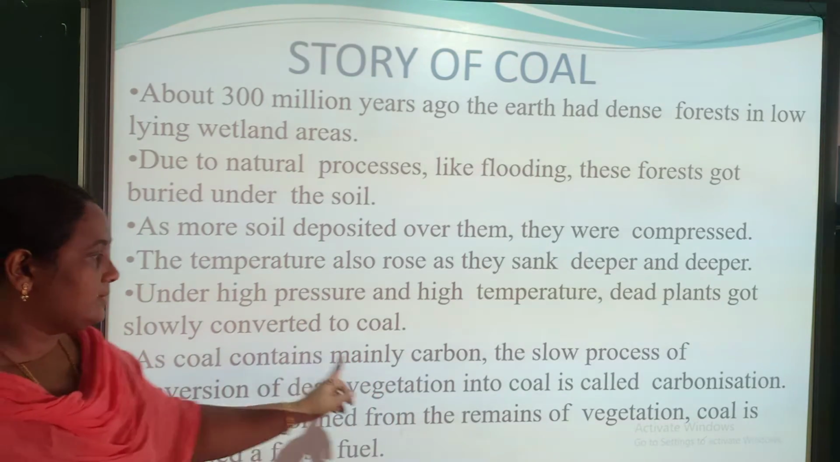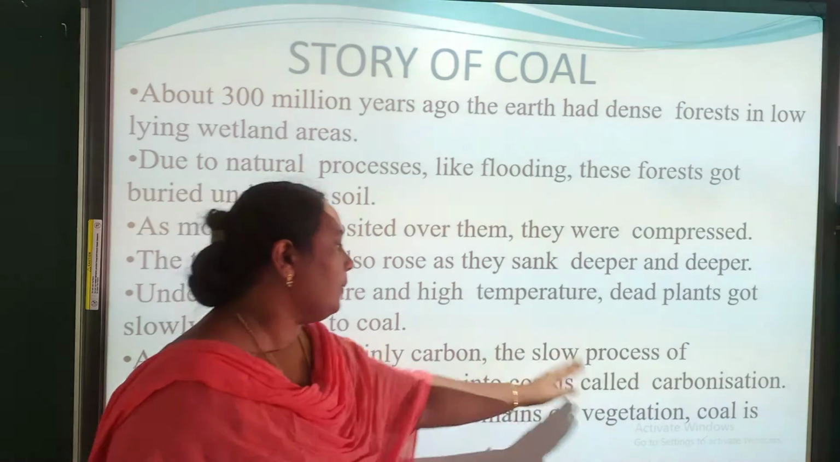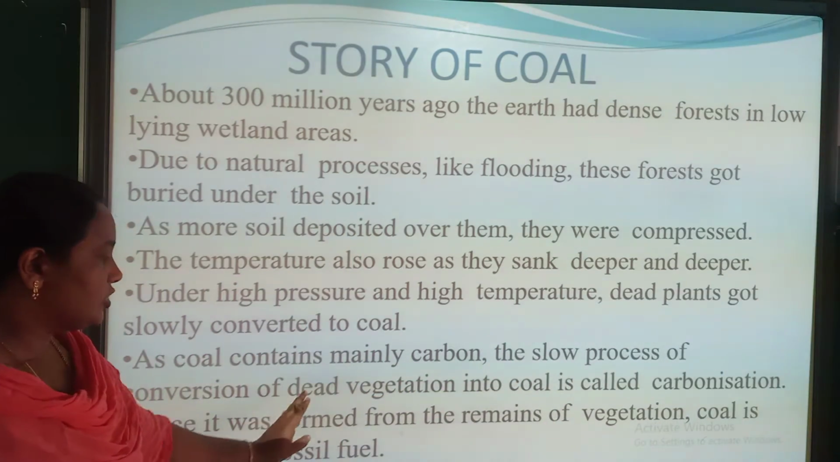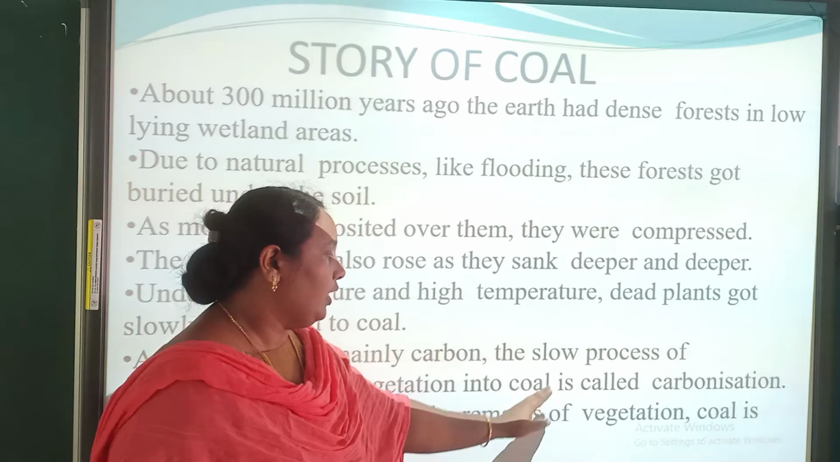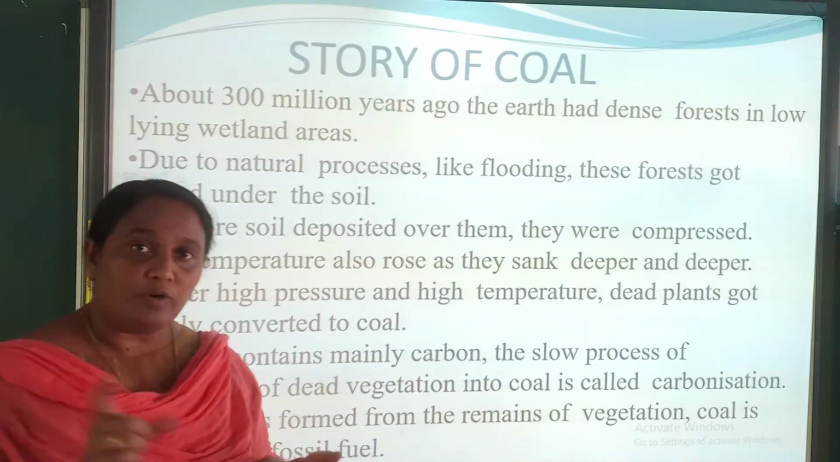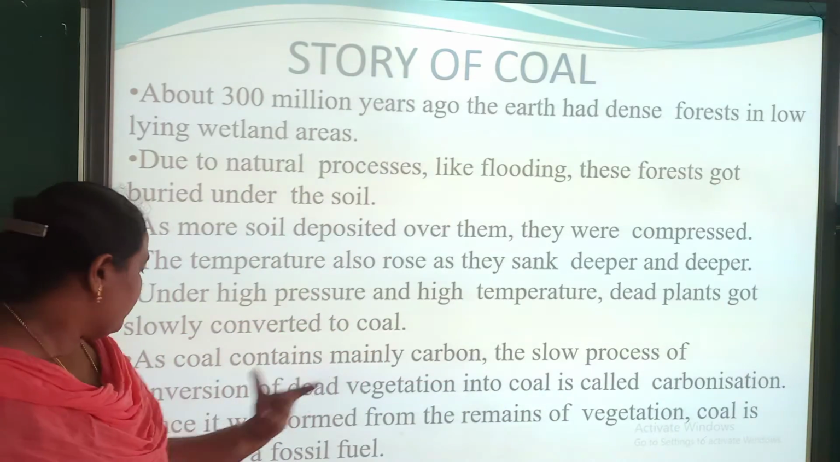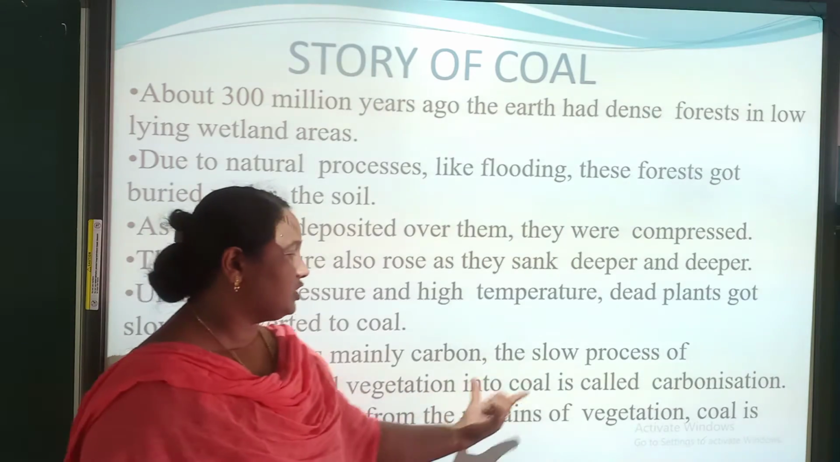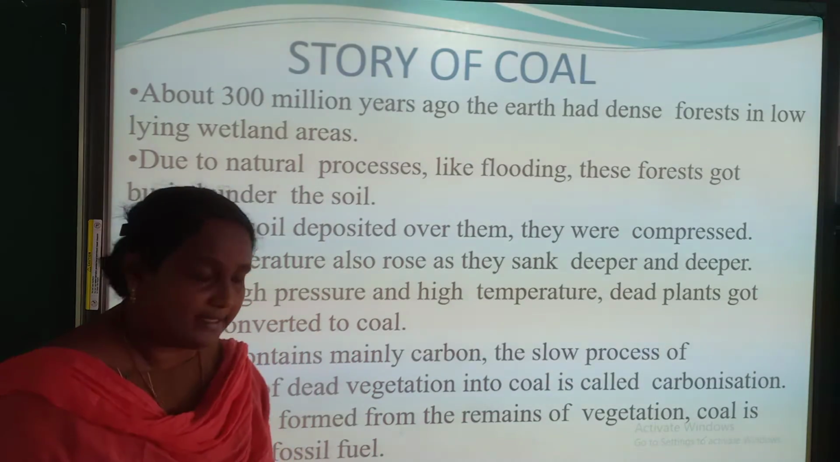Coal contains mainly carbon. What is carbonization? The slow process of conversion of dead vegetation into coal is called carbonization.